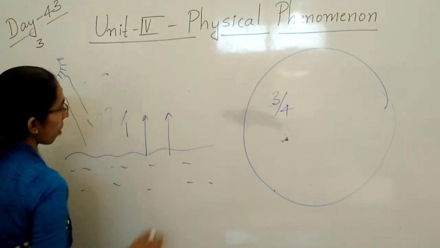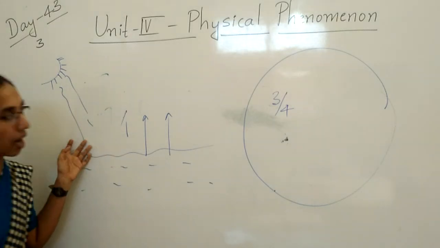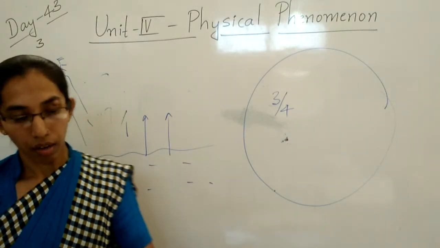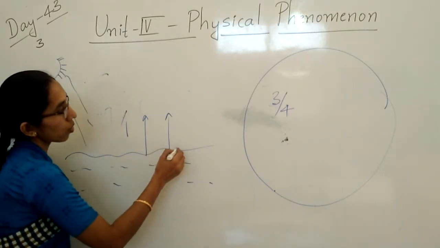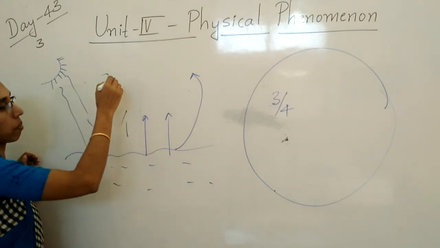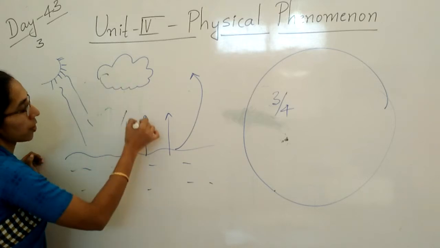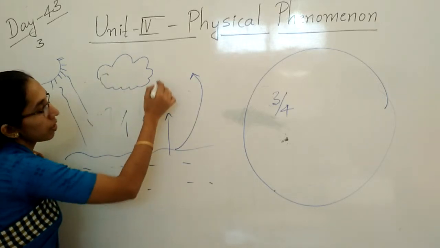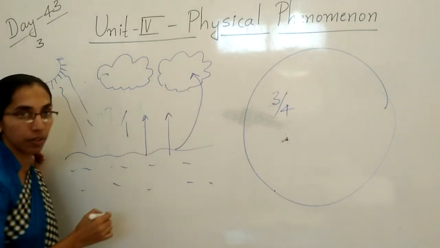The water heats up with the help of the sun. Clear, children? When the water evaporates, it goes above into the sky. Condensation takes place. When the vapour goes high in the sky, it makes clouds.